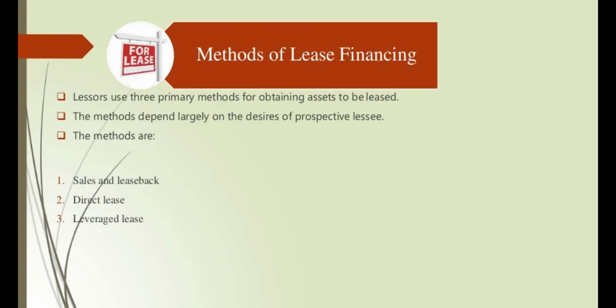So, lessors use three primary methods for obtaining assets to be leased, the methods depending largely on the desires of the prospective lessee. The methods are sales and leaseback, direct lease, and leverage lease. Let's discuss all these types one by one.